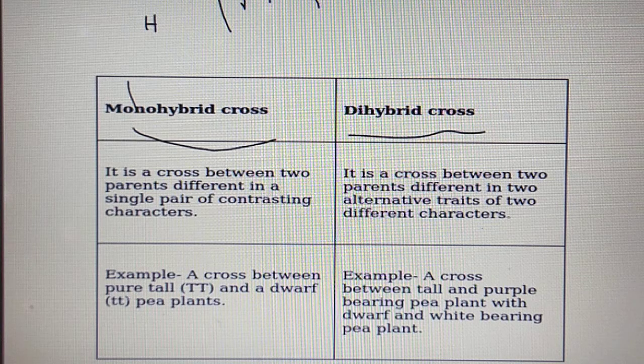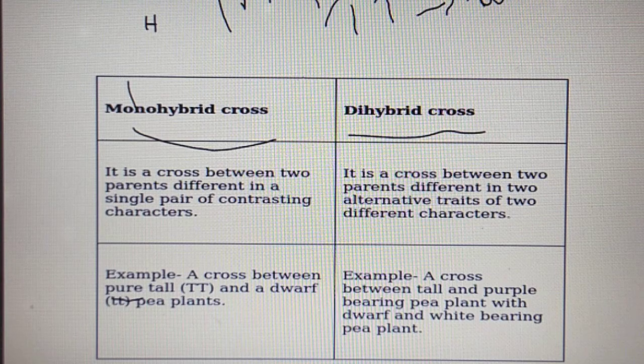Example, a cross between a pure tall and a dwarf pea plant. What do you mean by pure tall or pure dwarf? Pure tall means capital T, capital T. For a tall plant, we denote capital T, capital T. When we denote capital T, it means it is pure. Pure means all the plants in previous generations are tall. That is pure tall. And what is dwarf? Small t, small t. So small t is the dwarf plant. It is a recessive character.